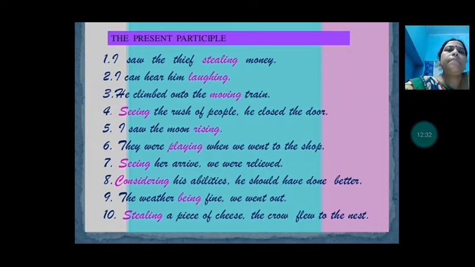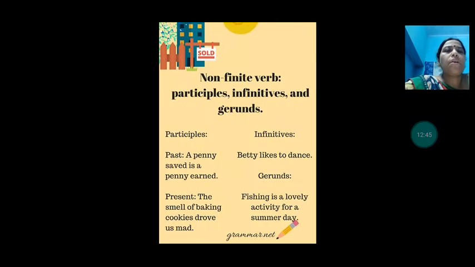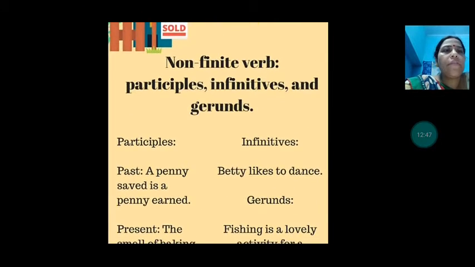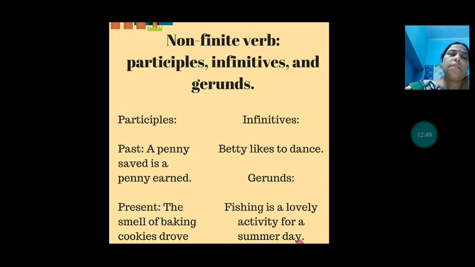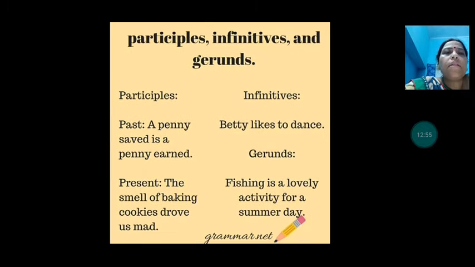Present participle: stealing, laughing, moving, rising, seeing. Then what is that? Playing, seeing, considering, being, stealing. Okay, we will see this, how to understand about participles, infinitives and gerunds. So participles, in this you have two.